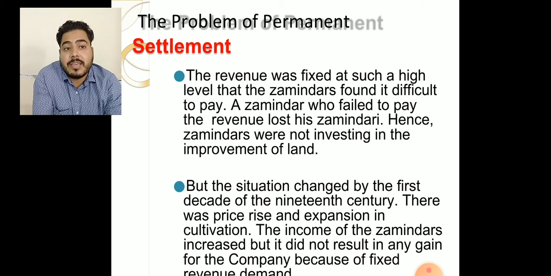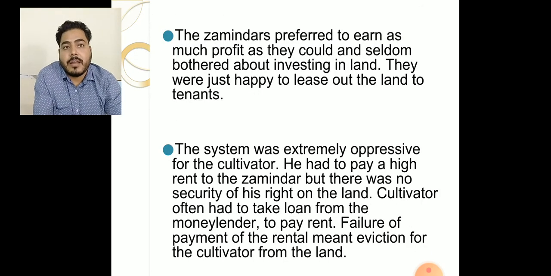But the situation changed by the first decade of the 19th century. There was a price rise and expansion in cultivation. The income of Zamindars increased but did not result in any gain for the company, because the revenue was fixed according to the permanent settlement. Now, the Zamindars preferred to earn as much profit as they could and seldom bothered about investing in land. What was the consequence? They were just happy to lease out the land to tenants.